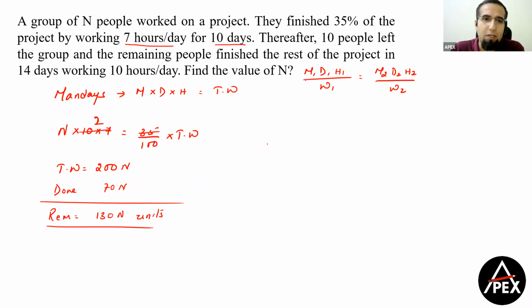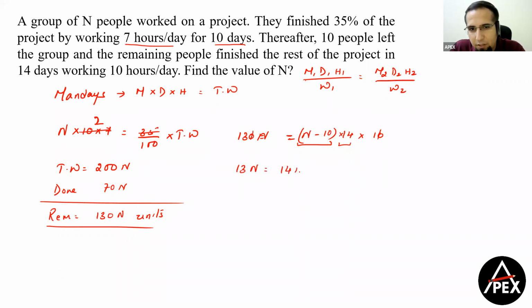Very simple part, right? Now 10 people left. So to complete this 130n units, the number of people are n minus 10. Okay. And I'm told that each of them worked for 14 hours a day, 14 days, worked for 10 hours a day. So this 130n should be equal to number of men into number of hours into number of days. So again, 0 and 0 gets cancelled. So when we simplify, we get 13n is equal to 14n minus 140, or eventually we get the value of n is equal to 140. And that is what the question is asking us. A very easy question in this paper. Find the value of n. So therefore, the value of n is equal to 140. Right. So pretty easy question in this paper.